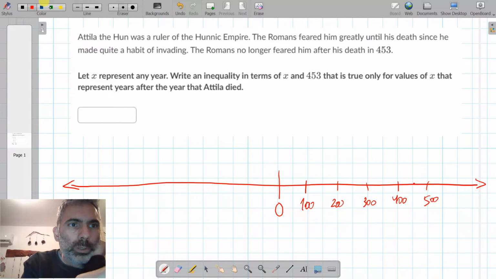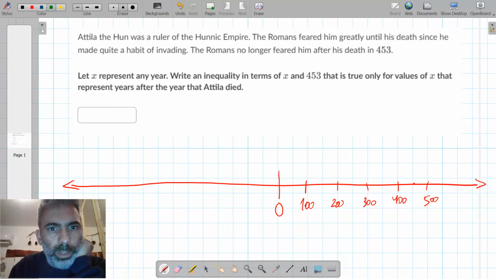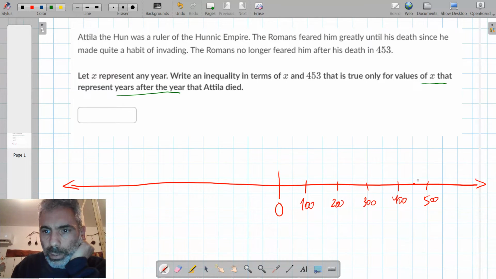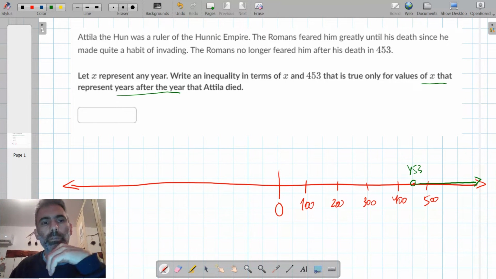Okay, and because we need the values of X to represent years after the year that Attila died, each value of X needs to be to the right of 453, needs to be greater than 453, not including 453.